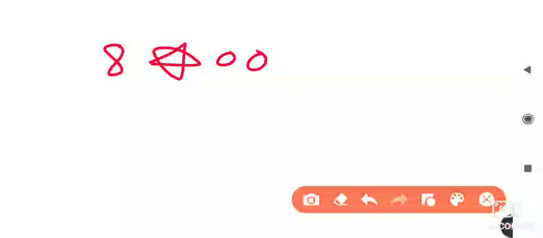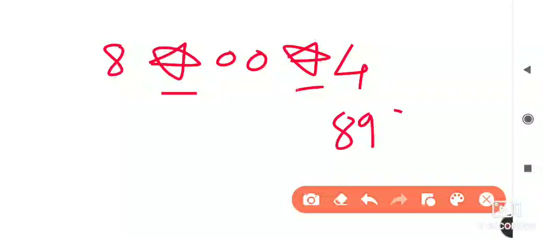We will see one more example. Suppose the number is 8 star 0 0 star 4, and the difference between the place values is 89910.